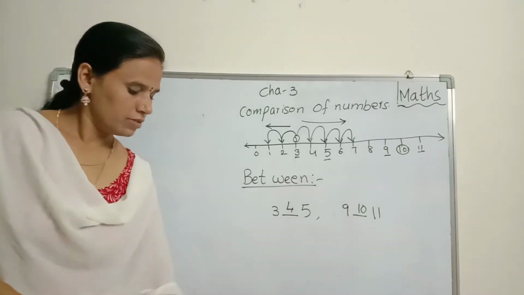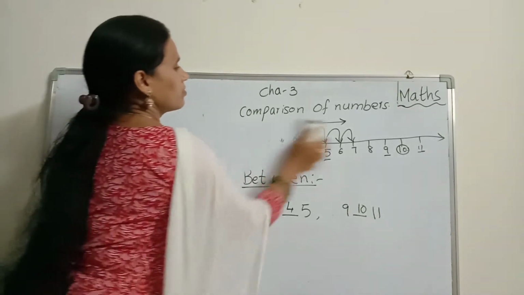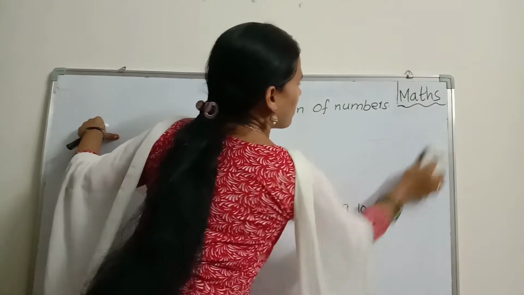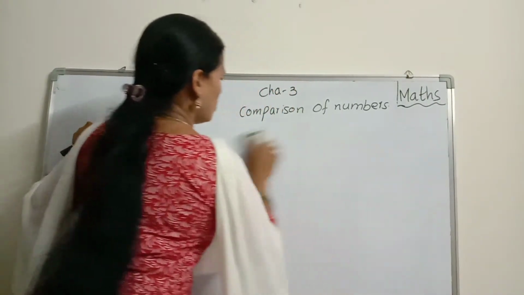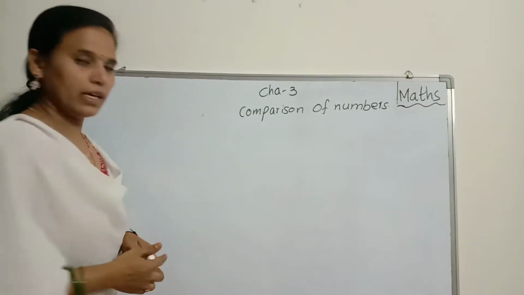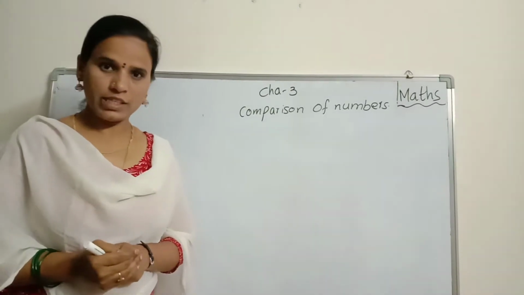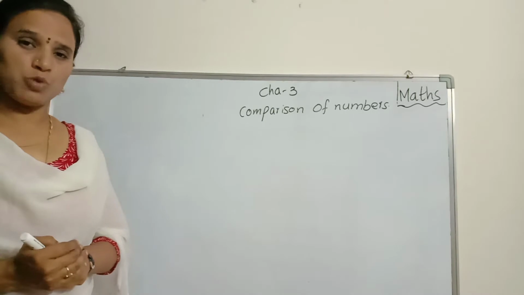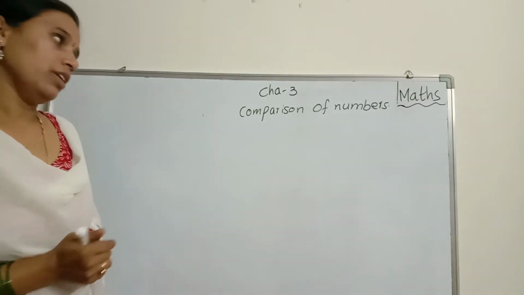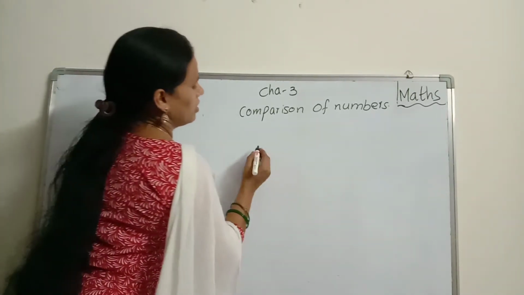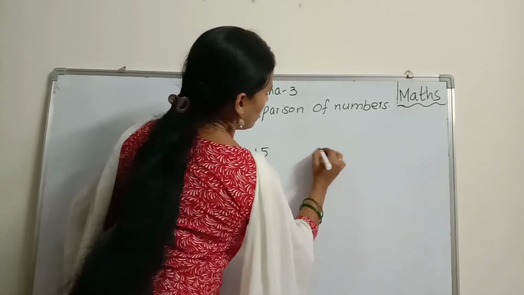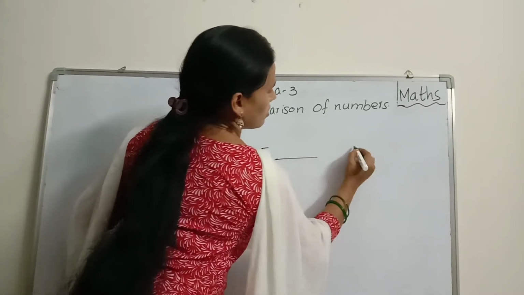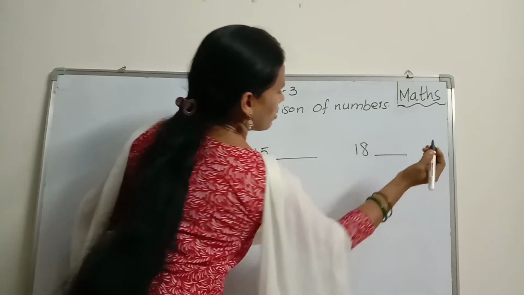Now, bigger one, smaller one, right? Bigger numbers and smaller numbers. Now, look at here, children. 15 and 18.